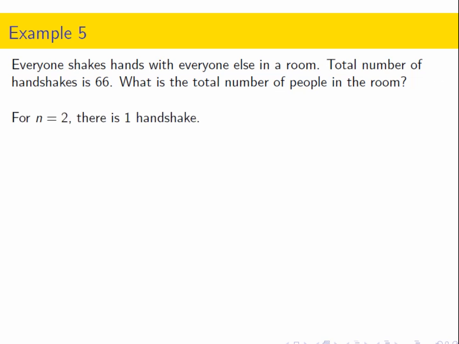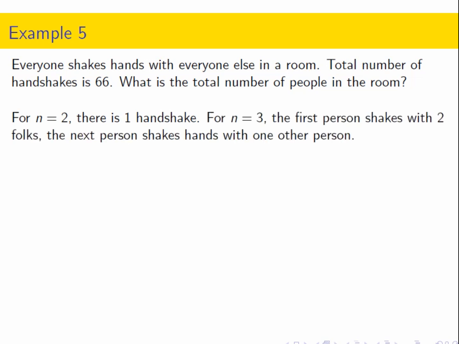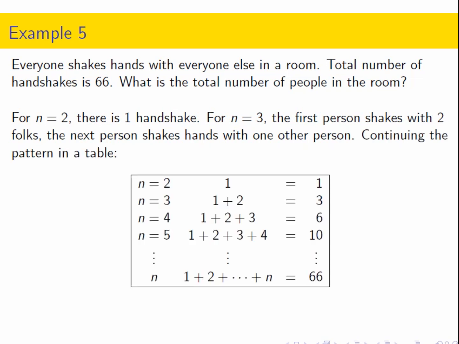But the best way to think about it is, hey, with 2 people, there's 1 handshake, and with 3 people, the first person shakes hands with 2 others, and then the next person can shake hands with 1 other person, and we're done. So we do have this 1 plus 2 plus 3 pattern going on. And you can see that if we continue the pattern, a 3rd person is added on, and then a 4th person is added on that has to shake hands with everybody else.